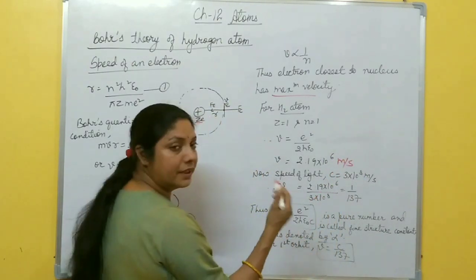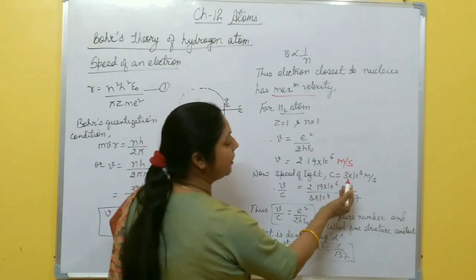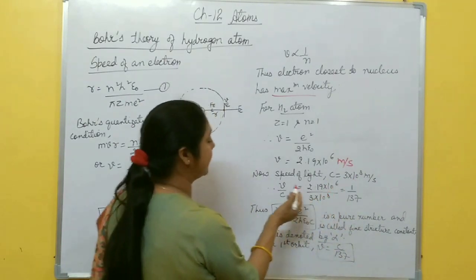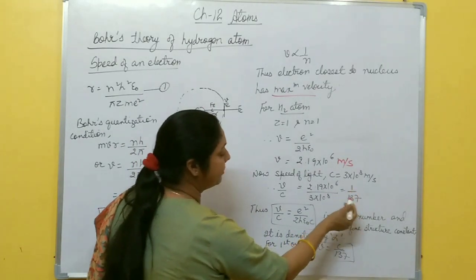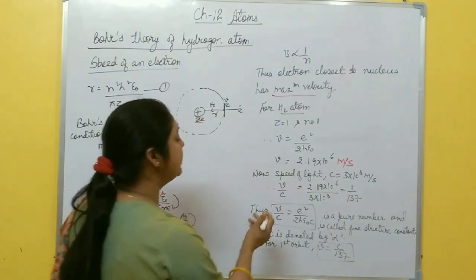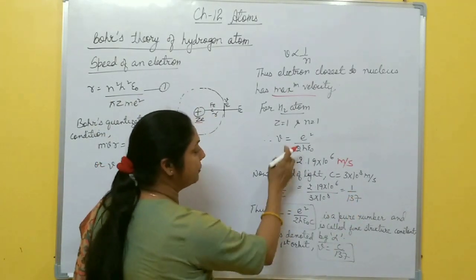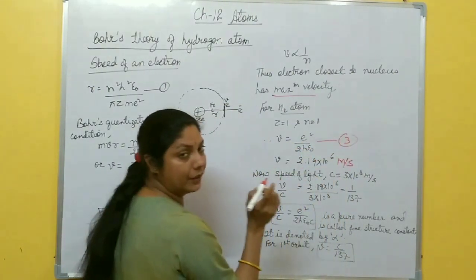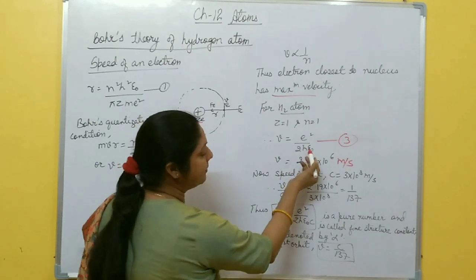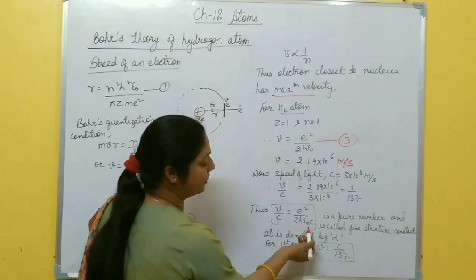Now you compare with the speed of light. What is the speed of light? That is 3 × 10^8 meter per second. So v by c becomes, you divide these two, you get 1 by 137. It means v by c. So v is this one, equation number 3, for hydrogen atom I am talking about right now, divided by c. So e square by 2 h epsilon naught c.